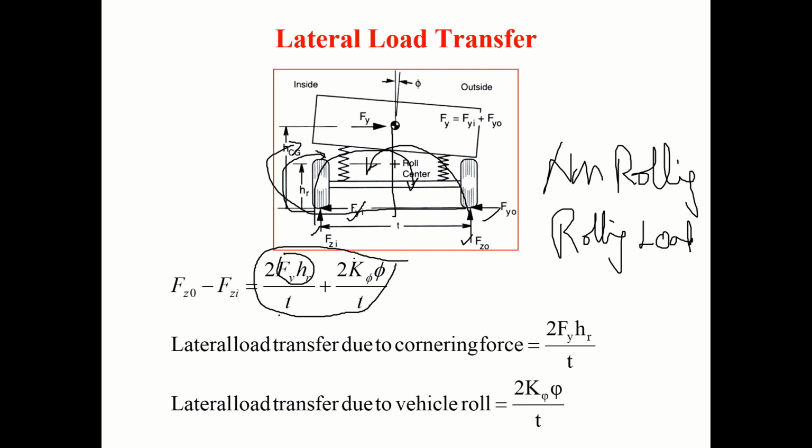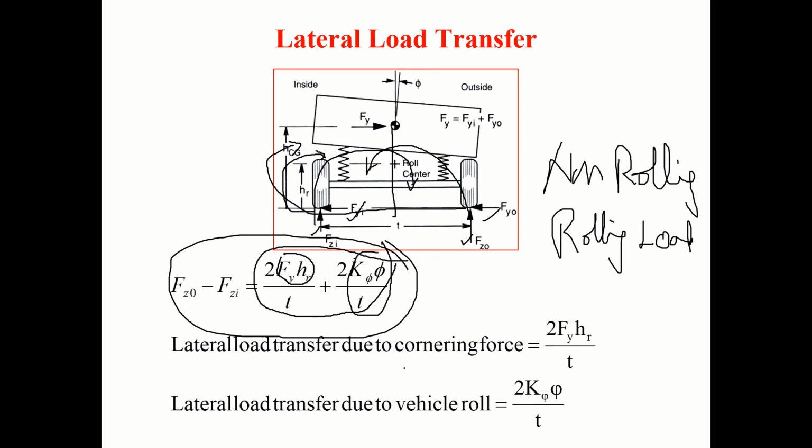If I reorganize and write, I get Fz0 minus Fzi is equal to this, and this is the rolling load transfer, the lateral load transfer due to vehicle roll.